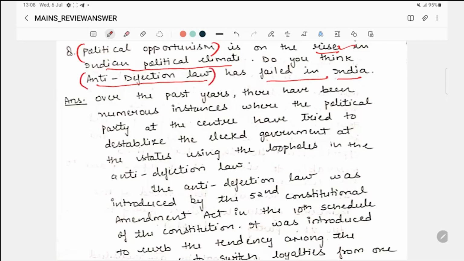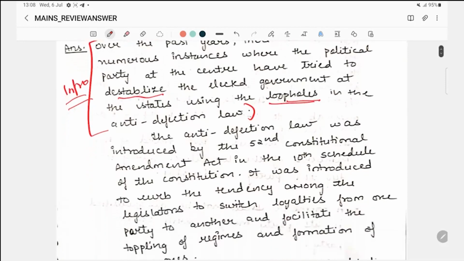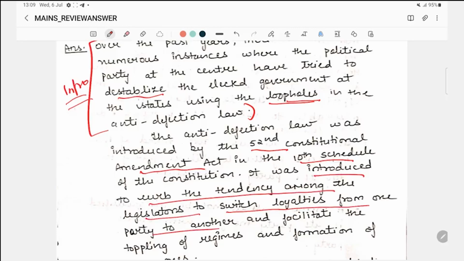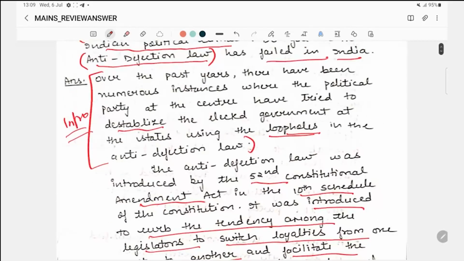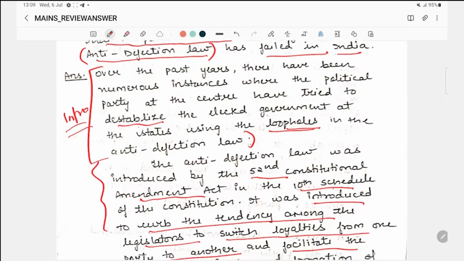Fine. So the answer begins: over the past years there have been numerous instances where the political party at the center has tried to destabilize elected governments in the states using the loopholes in the anti-defection law. This is a perfect intro. The anti-defection law was introduced by the 52nd Constitutional Amendment Act, in the 10th Schedule of the Constitution, to curb the tendency among legislators to switch loyalties from one party to another and facilitate the toppling of regimes and formation of new ones. So we have given a brief introduction of the anti-defection law.